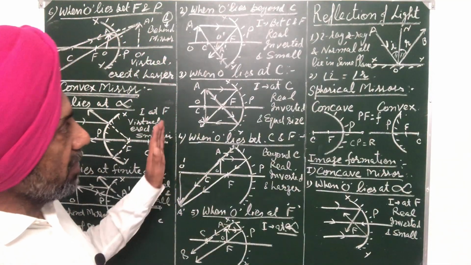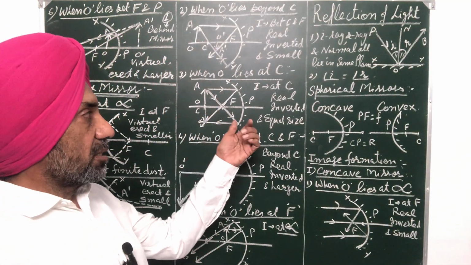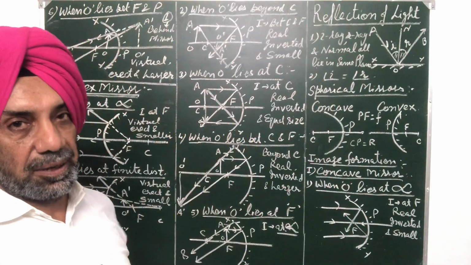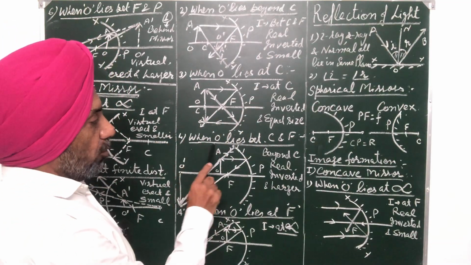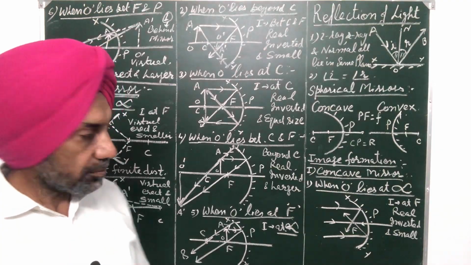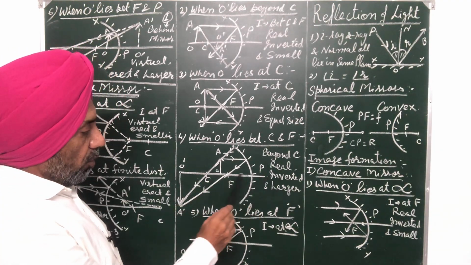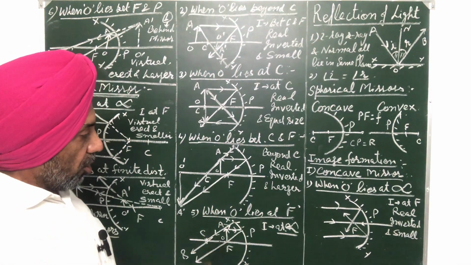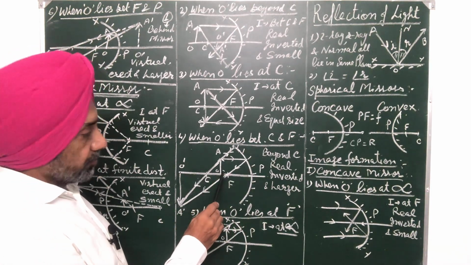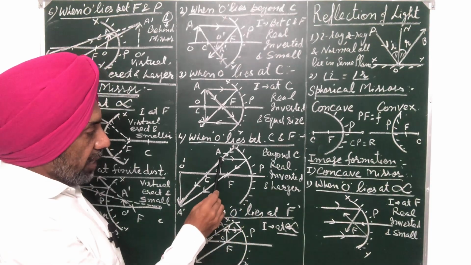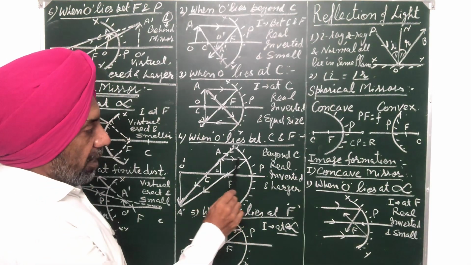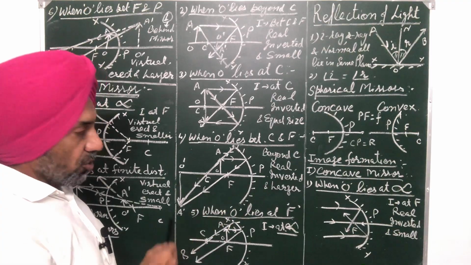So it means the image depends on the distance of the object from the mirror. Fourth case, when O lies between C and F. Again draw a concave mirror. This is the principal axis, pole, focus, center of curvature. Now the object lies between C and F. We are approaching the mirror. OA is the object. One ray parallel passes through the focus.